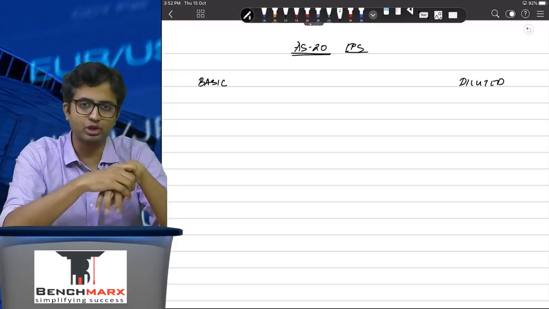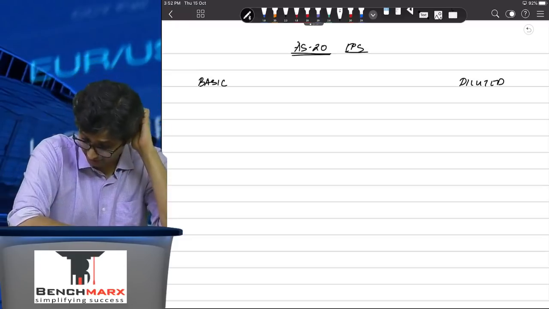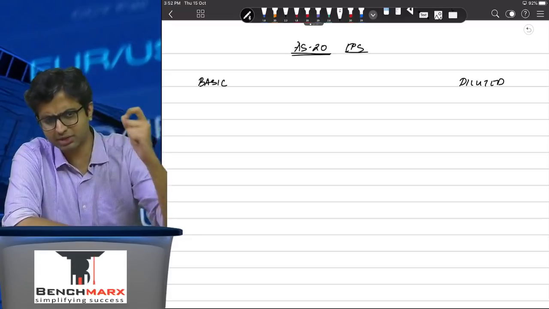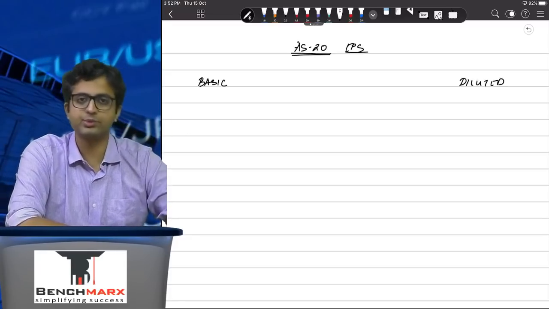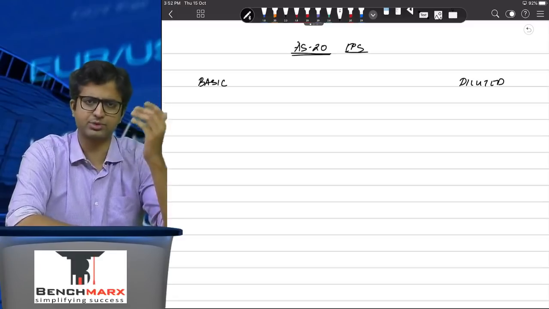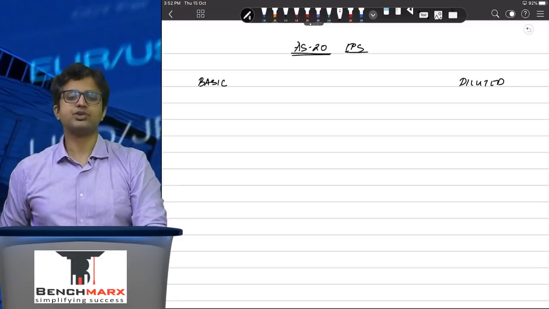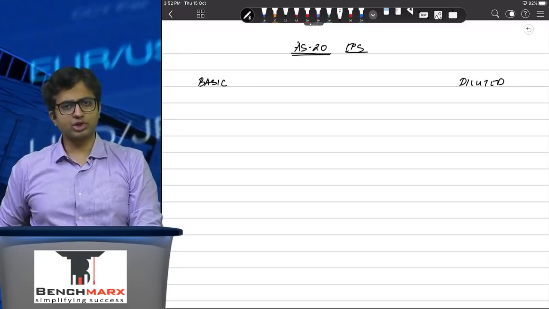So where do you show the EPS? On the face of the income statement. When you prepare the income statement, on the face, not in the notes to accounts, you will disclose the EPS. Which EPS will you disclose? Well, two types of EPS. First is the basic, second is the diluted. We'll first focus on basic EPS.